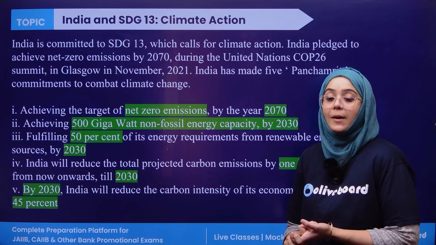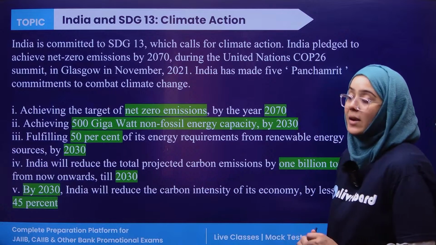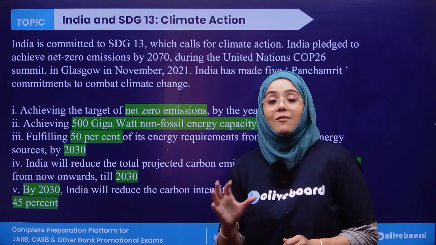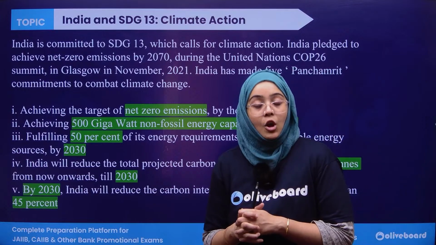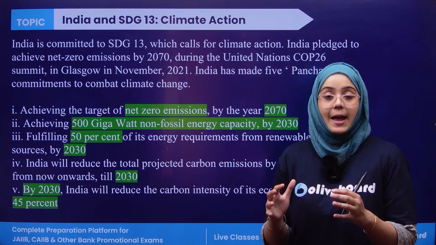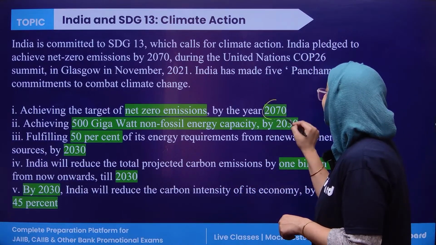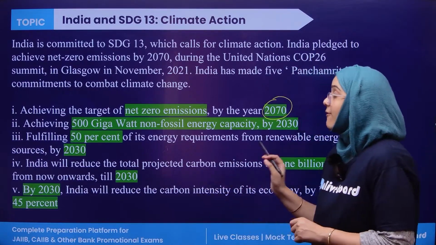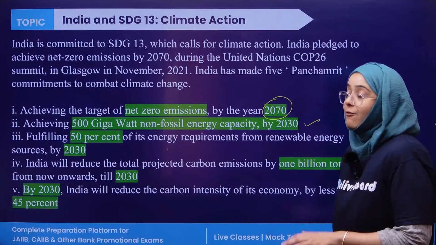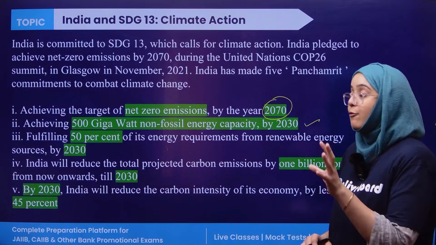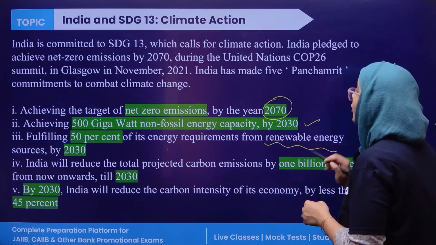First of all, India's commitment is achieving the target of net zero emission by the year 2070. So India has said that we will achieve net zero emissions of greenhouse gases by the year 2070. We will achieve 500 gigawatts of non-fossil energy by the year 2030. India has committed to fulfilling 50% of its energy requirement from renewable sources of energy.